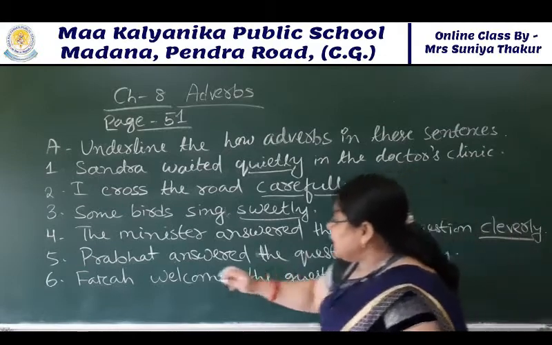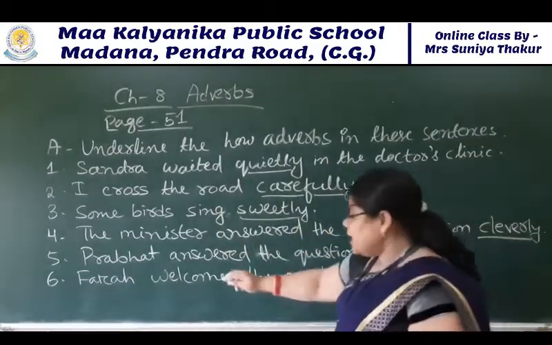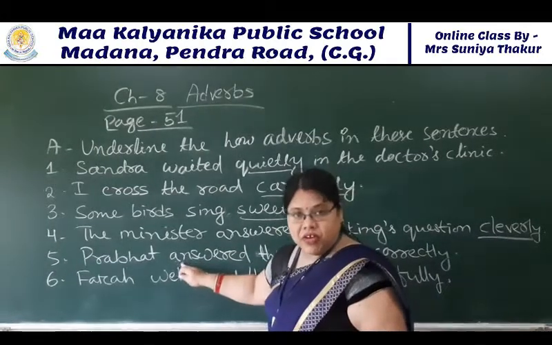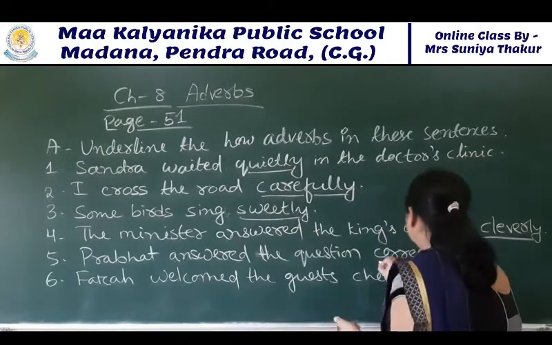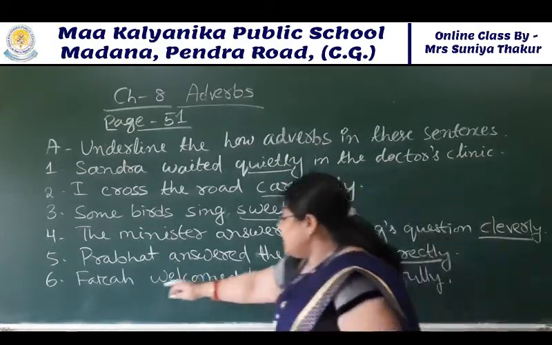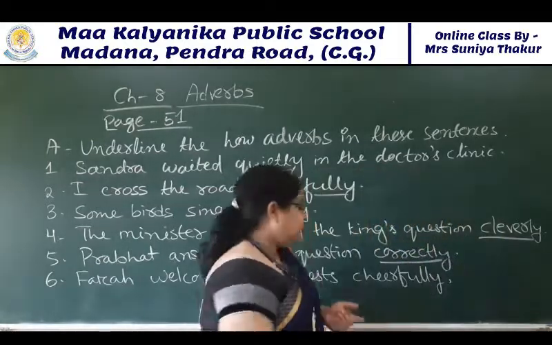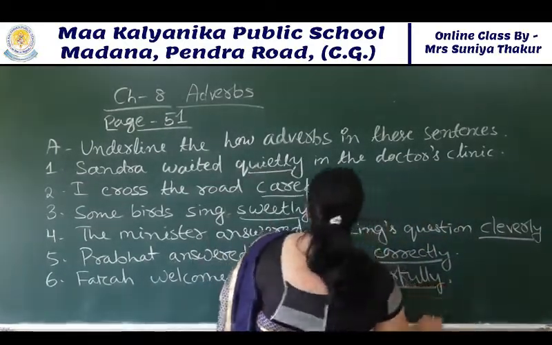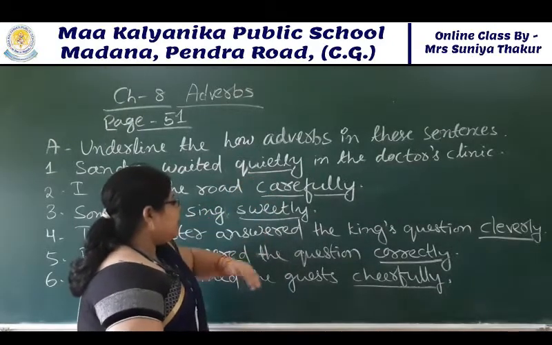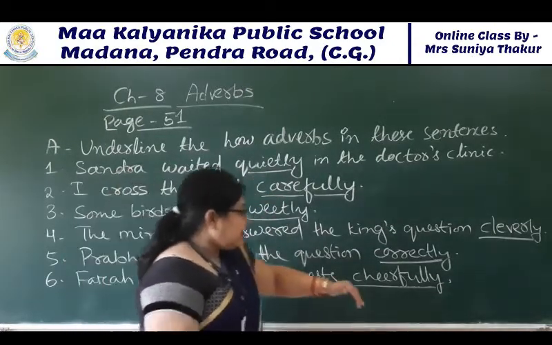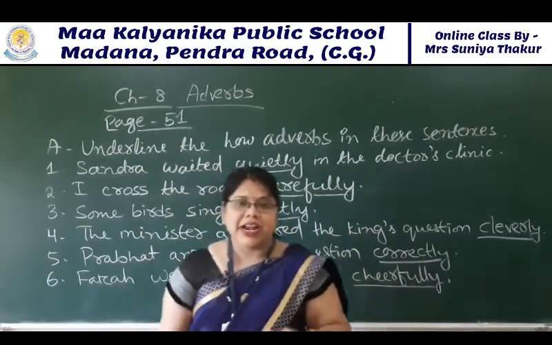Cleverly. Then, Prabhat answered the question correctly. Again, answered is your verb, the action word. How? Correctly. Farah welcomed the guest cheerfully. How? Cheerfully. So students, quietly, carefully, sweetly, cleverly, correctly, cheerfully, these words are your adverbs.